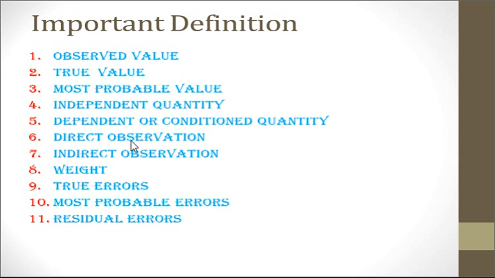Then direct observations. A direct observation is the measured numerical value of a quantity made directly on the quantity whose value is being determined. A baseline, or a single measurement of an angle, is a direct observation. Indirect observation: an indirect observation of a quantity is the value derived from measuring some related quantity. When an angle is measured by repetitions, the observed value of the quantity is indirectly derived from a number of observations.